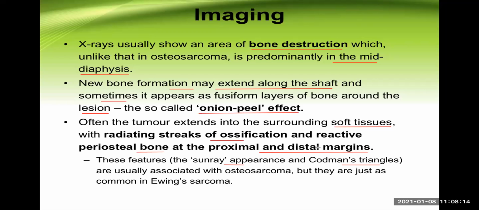Osteosarcoma mainly develops from the metaphyseal area towards the end of the bone, whereas Ewing sarcoma mainly develops from the diaphyseal area. In Ewing sarcoma, the onion peel appearance is more common than the X-ray sunray appearance or sunray spicules and Codman's triangle appearance, though it can be seen even in Ewing sarcoma.